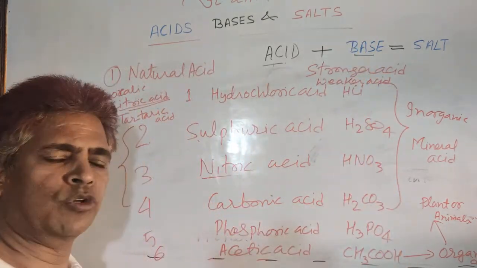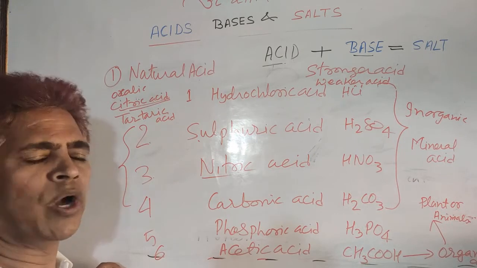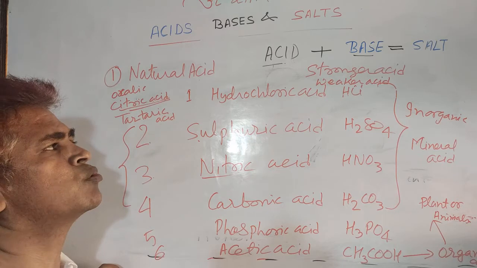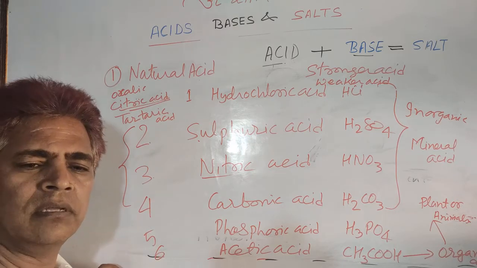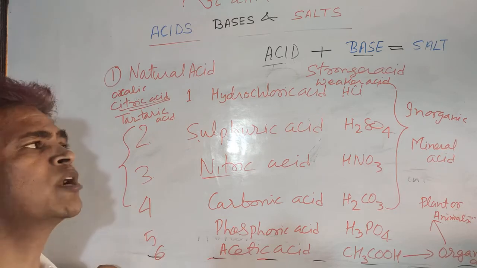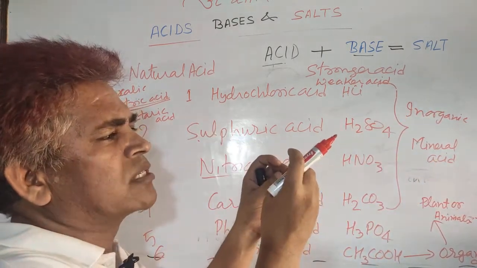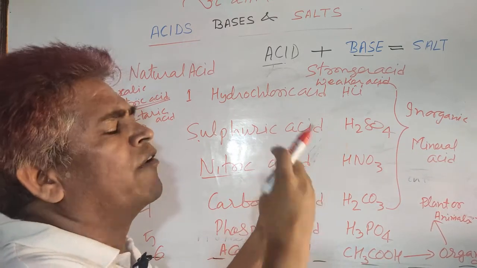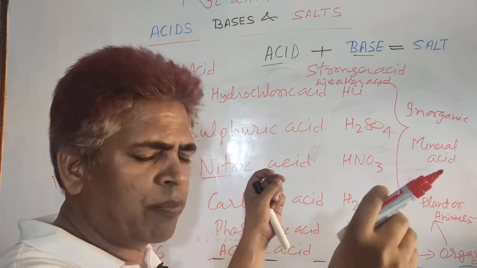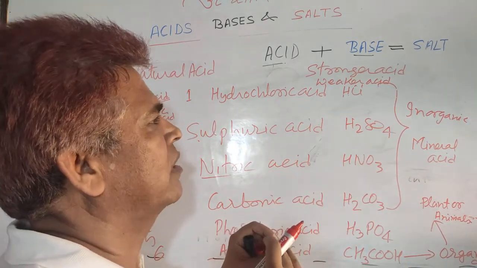Here are two terminologies again: stronger acid and weaker acid. A stronger acid completely dissociates into ions, meaning it is 100% ionized. Suppose 100 molecules of an acidic substance are dipped into water and all the molecules split into ions; then you can say it is 100% ionizable.